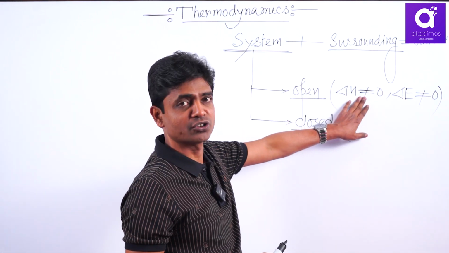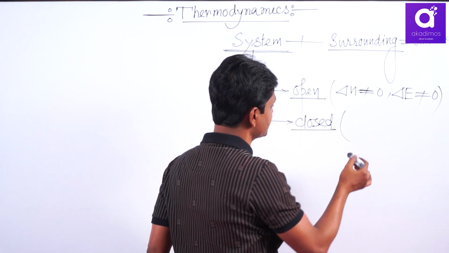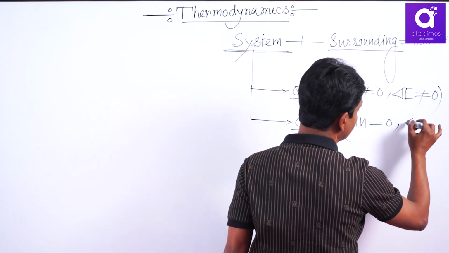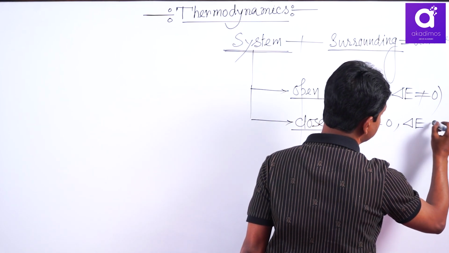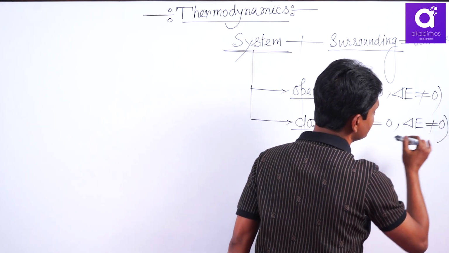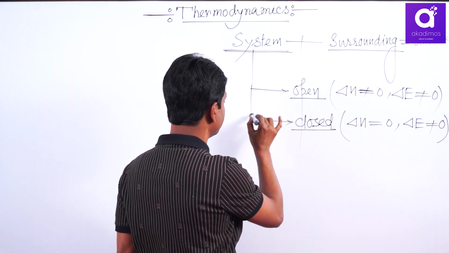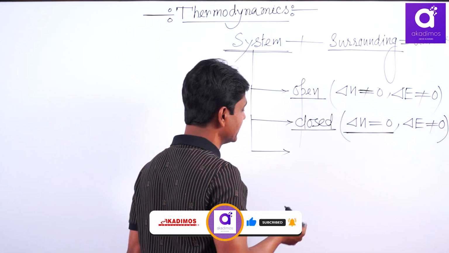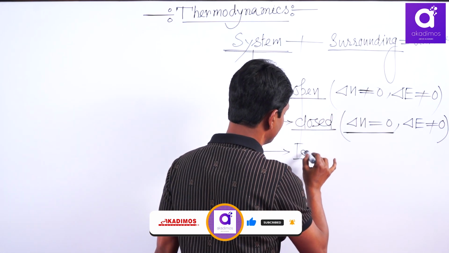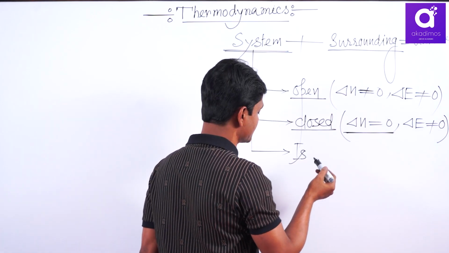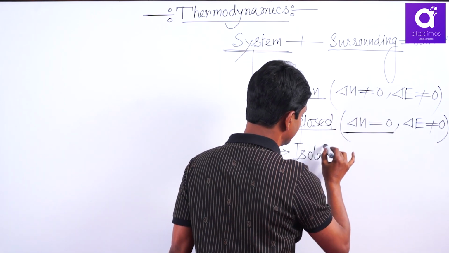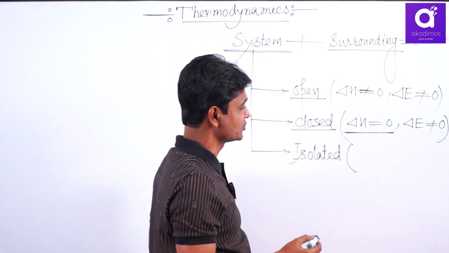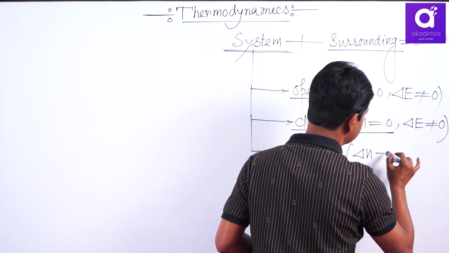Then closed system: there the number of moles is not variable. Matter exchange will not occur. That means change in number of moles is 0, but there occurs energy change between system and surroundings. And isolated system: the number of variables here reduces since the number of moles is constant. An isolated system is completely isolated from the rest of the universe. No matter exchange, as well as no energy exchange.